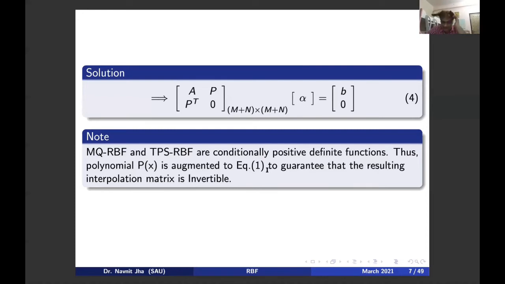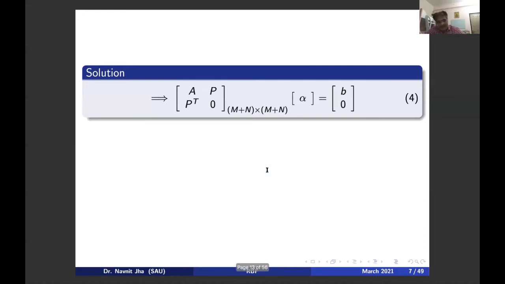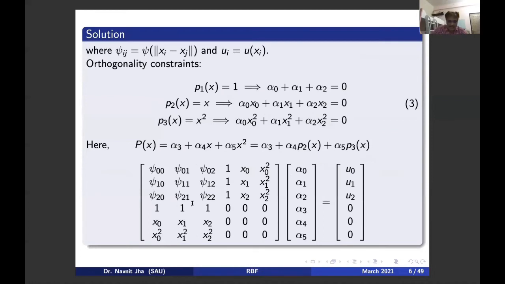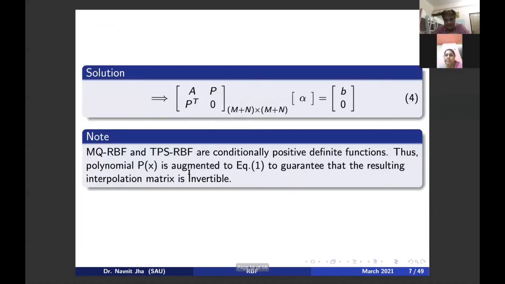Here, in the last line, you have got a matrix, and all these psi 0,0, psi 0,1 are values. So ultimately, you have to see whether this matrix is invertible or not, non-singular or not. That is why this important note is especially applicable to two categories: multi-quadric and thin plate spline.